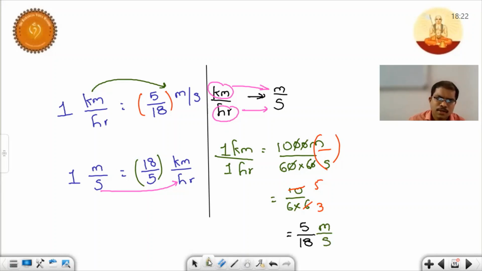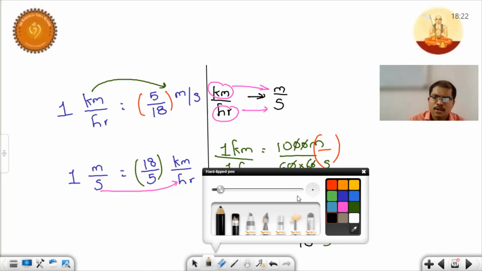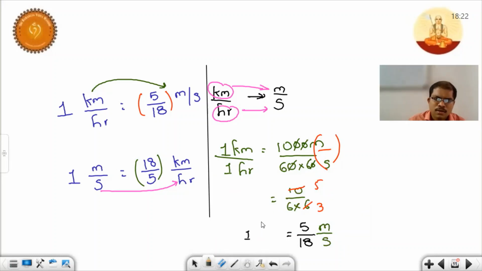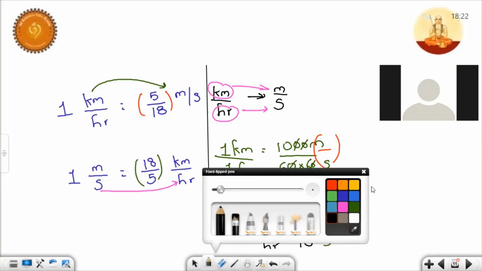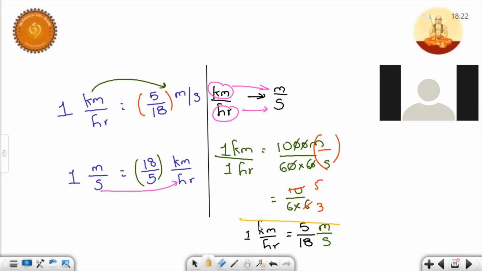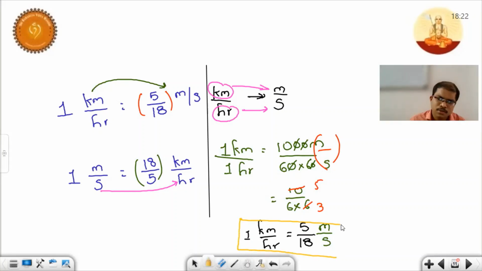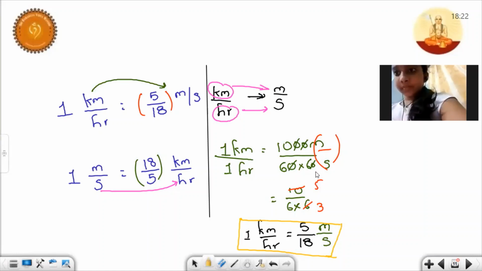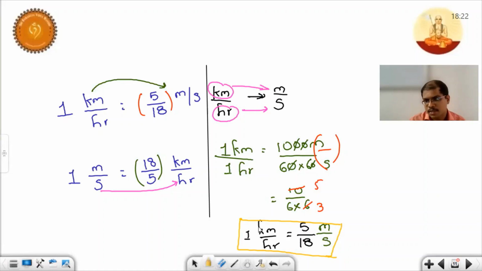So initially what we considered here, 1 kilometer per hour, we just converted to meter per second. So if you do reverse, meter per second to kilometer per hour, what will you get? 18 by 5, sir. Yes, that's it. Very good. This 5 by 18, if you send it to that side, it becomes 18 by 5. Just a simple mathematical simplification. So this is how we do this conversion process.